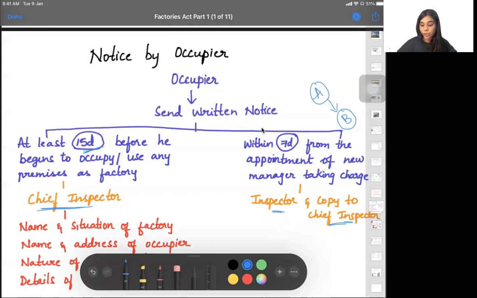Suppose I'm changing A today. I have 7 days from the change to inform the inspector and the chief inspector. Okay, 15 days is before you start a factory; 7 days is after changing. I have 7 days to inform these two people. Is that clear? Yes, ma'am.